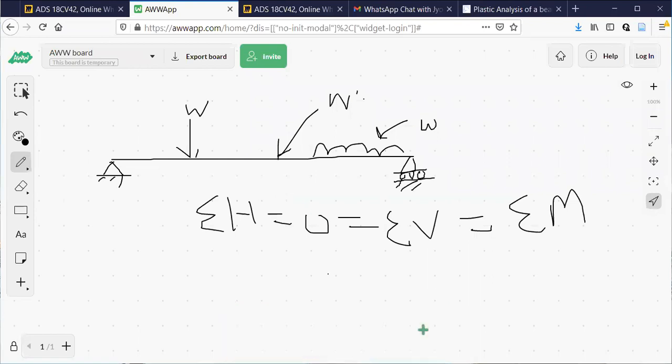Now, this is a determinate structure because there are, observe this figure, two unknowns here. Roller can produce only one unknown because it will not resist a horizontal force. The body starts moving on a roller if a horizontal force is applied. That is what I was discussing just now.